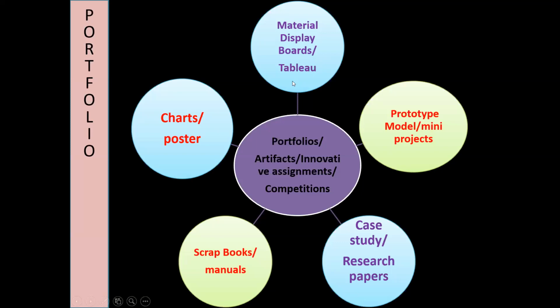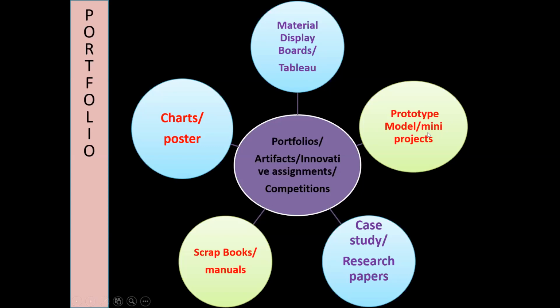Some old machine stitchings, go to the old market, bring some old devices, scrap, and mount it on a board. So they are called display boards or table U. You can assign students to make this table U or display board, and not only bring material, but you must prepare characteristics and be able to present it. Means the first aspect is to create the display board, the second aspect is to study characteristics and present it. So making the wooden board will be my first assignment, and presentation can be the portfolio. Number of advantages are there.